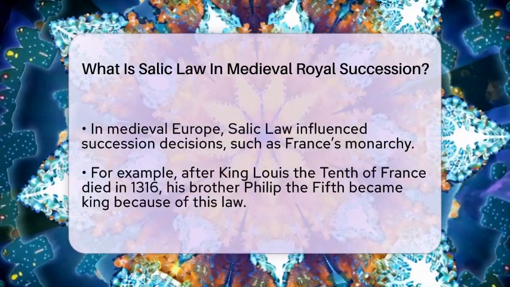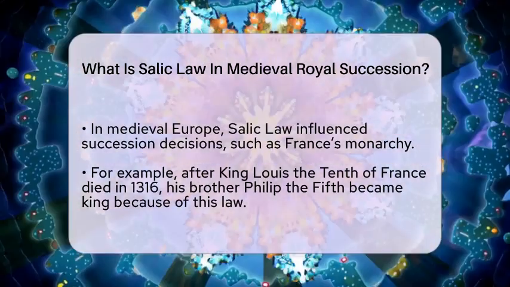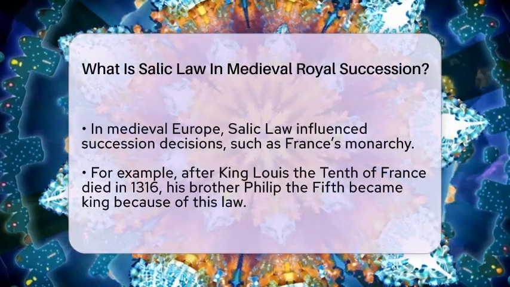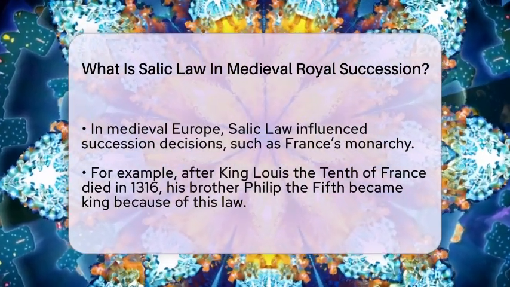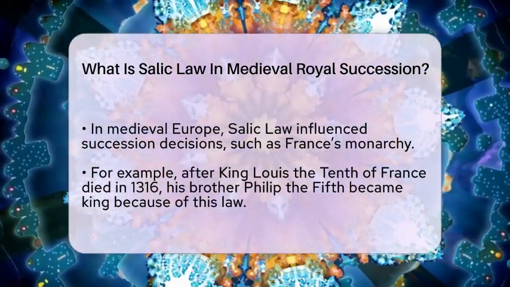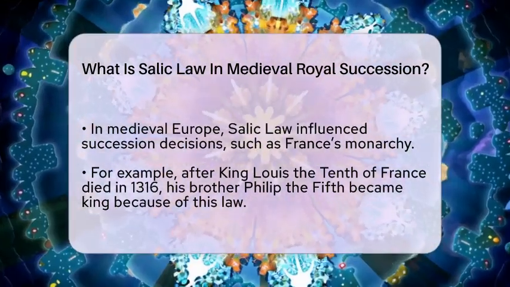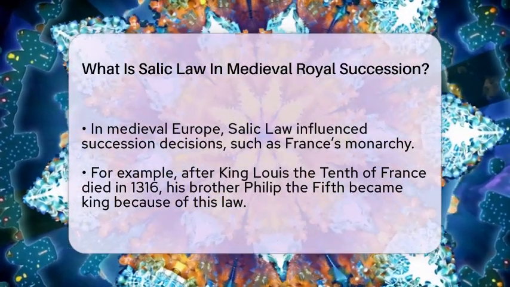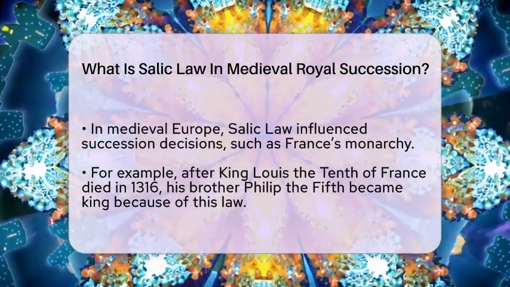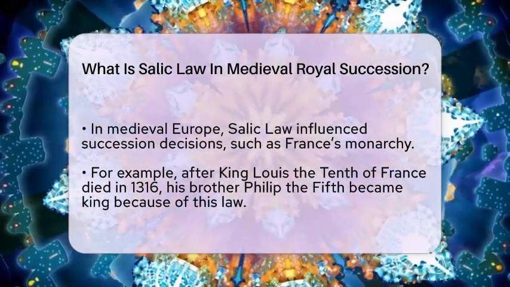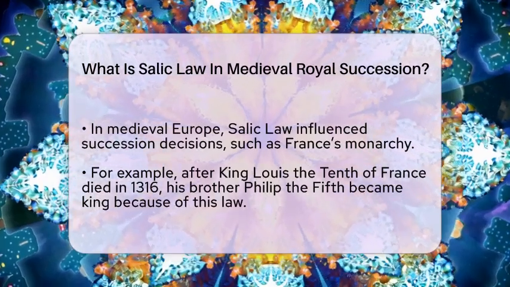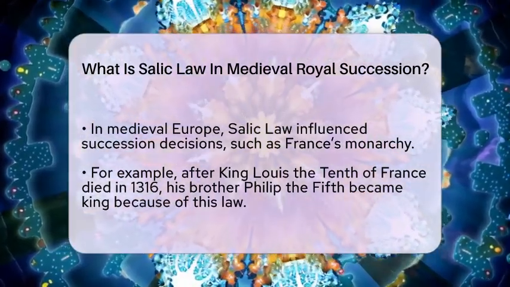Salic law spread beyond France to parts of Italy, Germany, and Spain. Many rulers adopted or adapted it to keep the throne in their family and avoid conflicts. Charlemagne, the famous emperor, also followed similar rules, and later, Napoleon used versions of Salic law to keep power in his family. Originally, Salic law was about more than just royal succession.